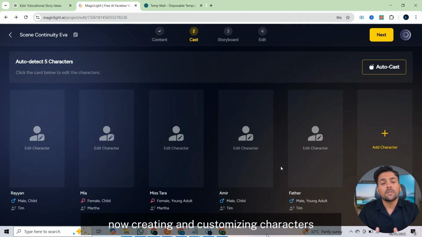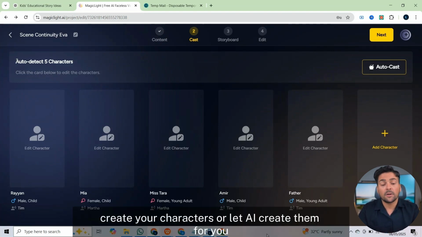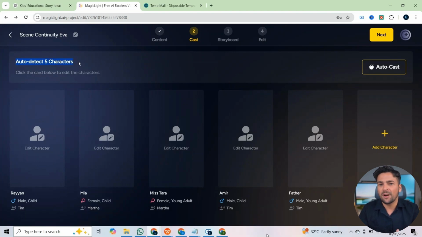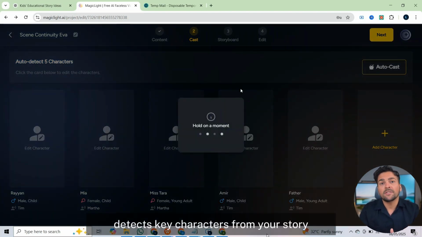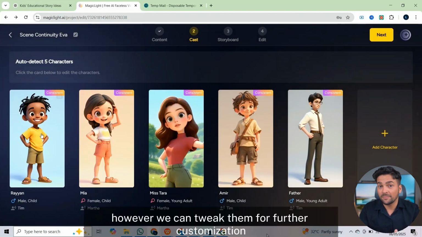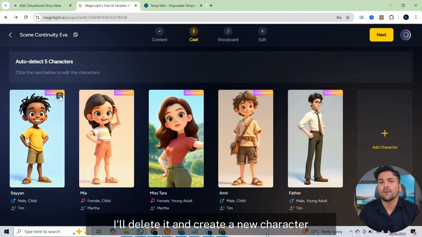Now, creating and customizing characters. Here you have two options: create your characters, or let AI create them for you. If you select AutoCast, MagicLight automatically detects key characters from your story and generates them for you. However, we can tweak them for further customization. Let's say I do not want this image. I'll delete it and create a new character.